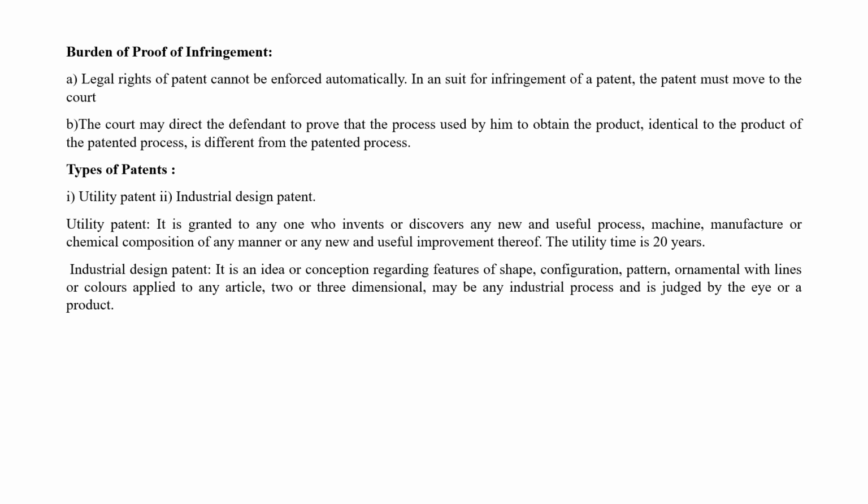Next, what are the types of patents? Utility patent and industrial design patent. Two different types of patents are there. Utility patent means it is granted to anyone who invents or discovers any new and useful processes, machines, manufacture and chemical composition of any manner, or new and useful improvement thereof. The term is 20 years for utility patent.